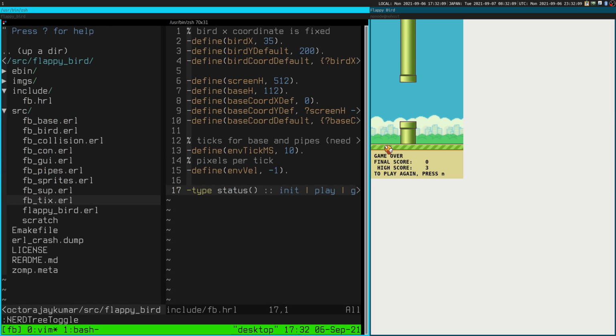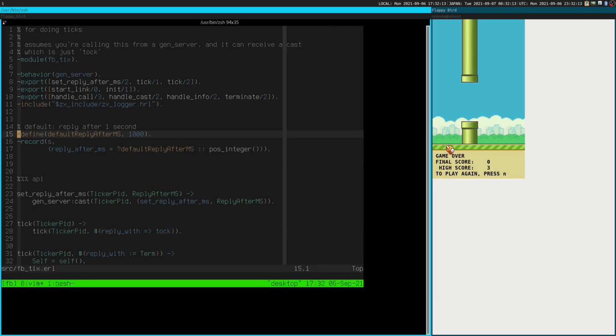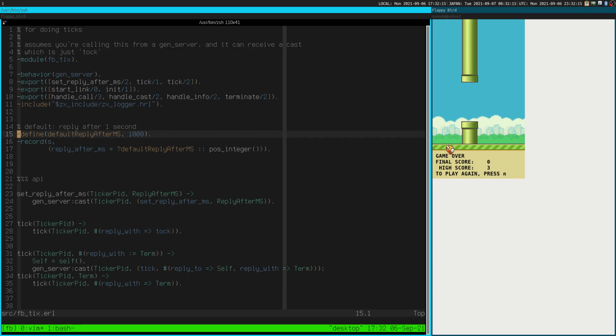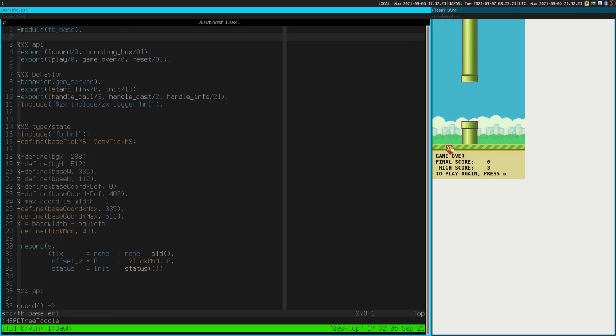All right, so the ticks, this is probably the second one that's really simple. And then I think I will take a break after we get through this. Oh, wait. What did I say we were going to do? The base. All right.